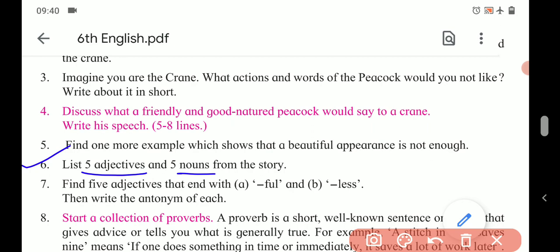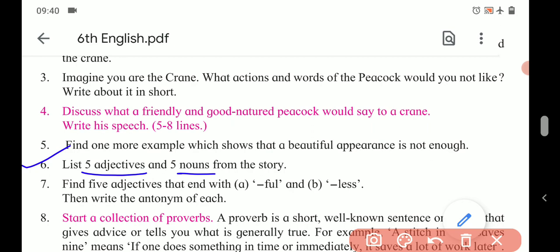First of all, adjectives. So what are the adjectives at the beginning? That is gorgeous, then colorless, then conceited, dull, colorful. These are the 5 adjectives.